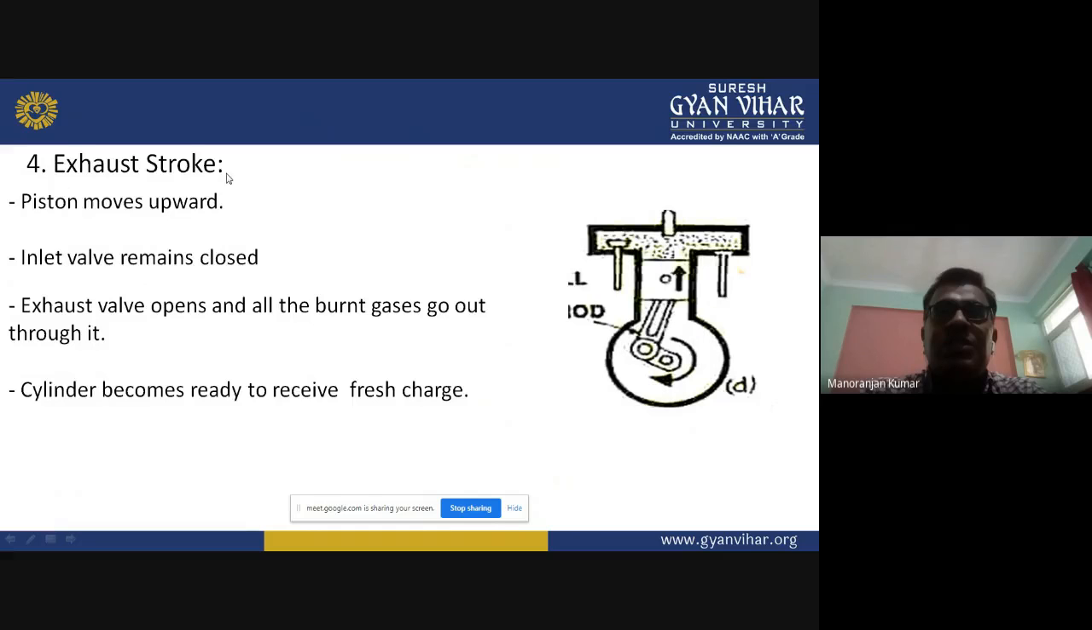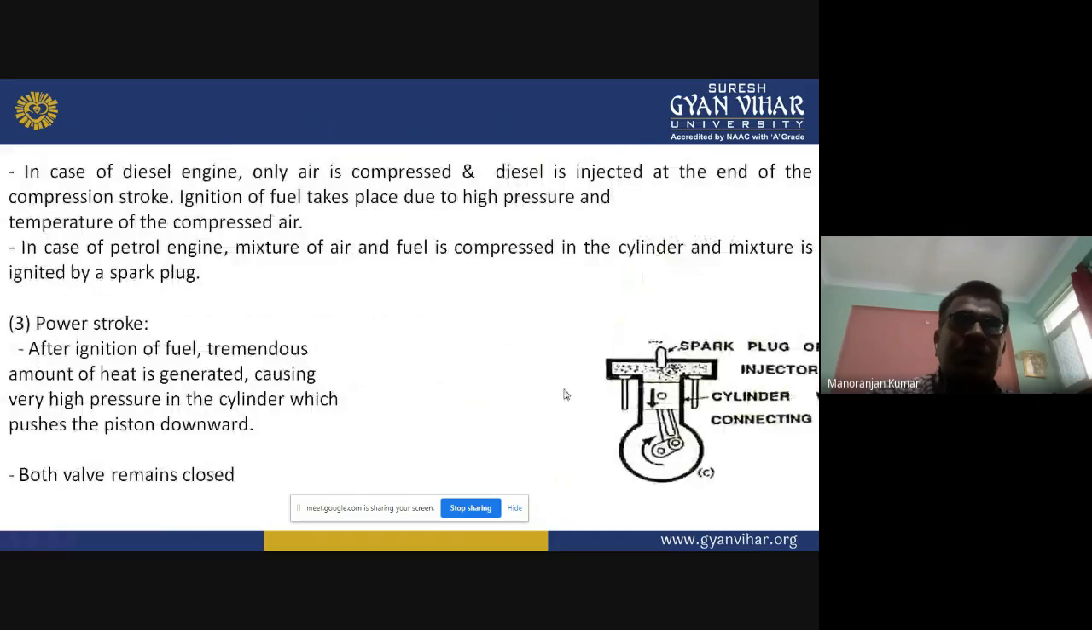So in the exhaust stroke, the piston is moving upward, the inlet valve remains closed, and the exhaust valve will open. All the burnt gases will go out through this valve to the atmosphere, and the cylinder becomes ready to receive a fresh charge. So all this activity happens in the four-stroke engine.